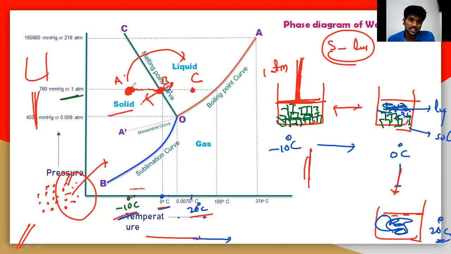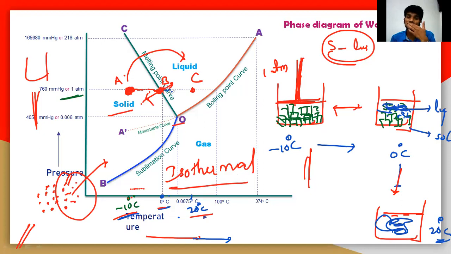At point A, only solid is there, so the heat energy is stored. After some time, when it reaches point B, there is no storage of heat energy. The supplied heat energy is used to convert the solid phase into liquid phase, and this process is called an isothermal process. Iso means same, the same temperature. This is one of the very important thermodynamic processes.